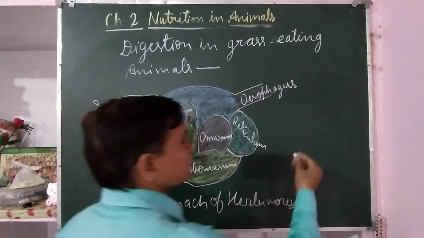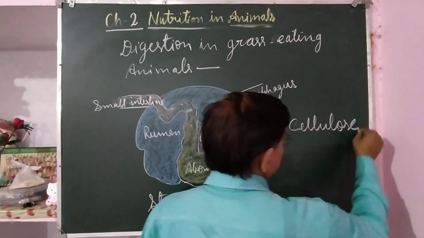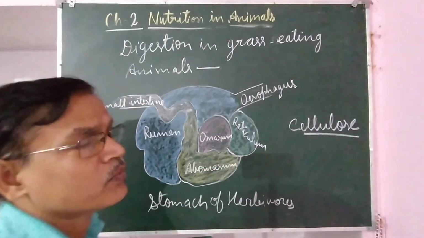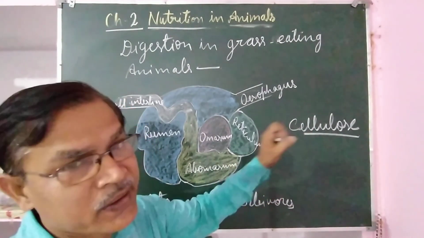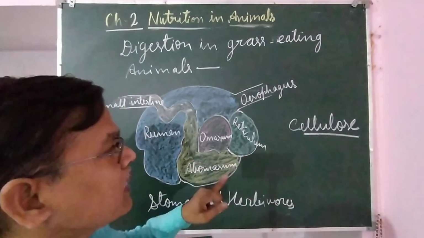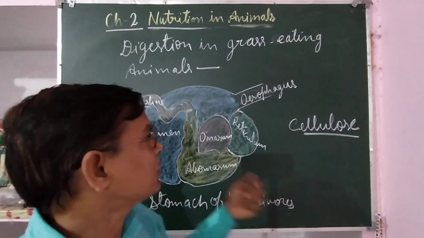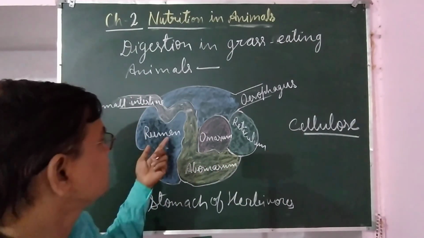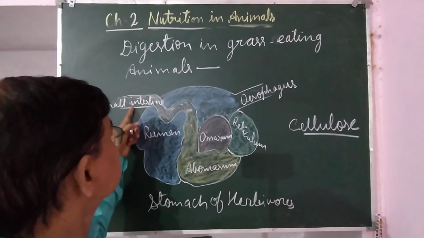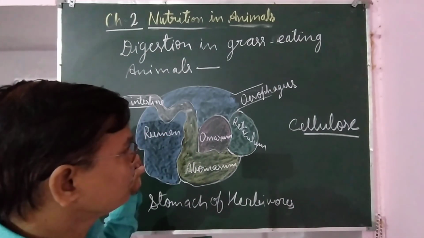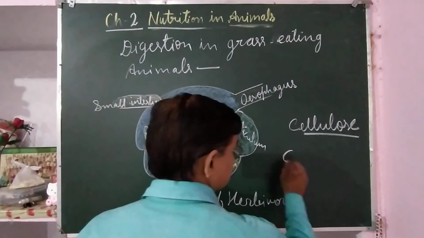Cellulose, as you know, is a complex form of carbohydrate that can be digested by ruminants but not by human beings. That is because of the bacteria found in the rumen, and between the small intestine and large intestine, one more organ is found, that is called cecum.